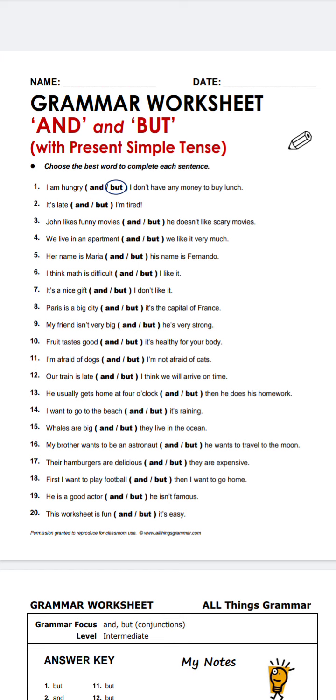My brother wants to be an astronaut. He wants to travel to the moon. Their hamburgers are delicious, they are expensive. First, I want to play football. Then I want to go home. He is a good actor, he is famous. This worksheet is fun dash is easy.